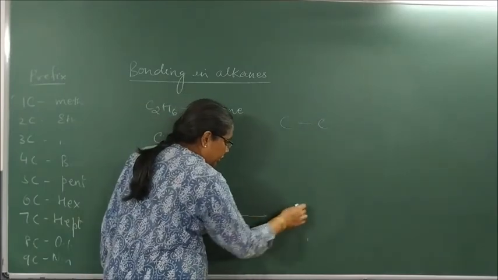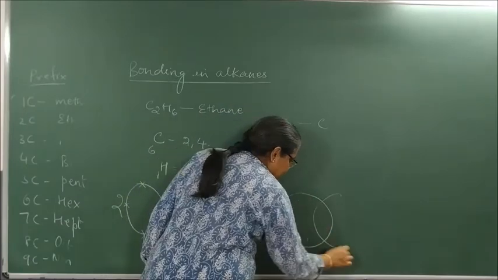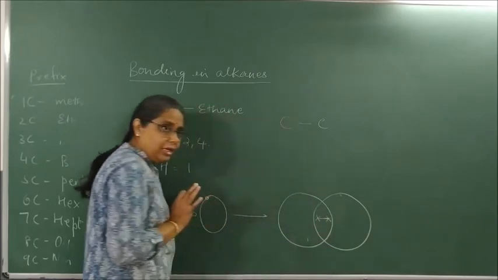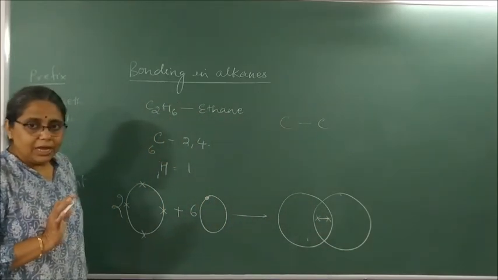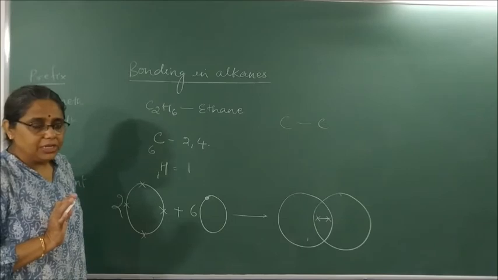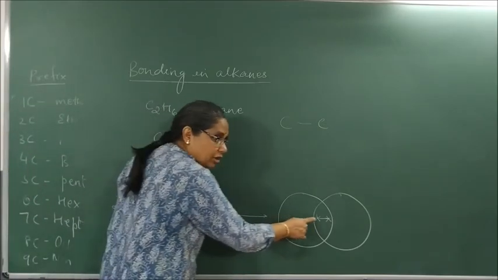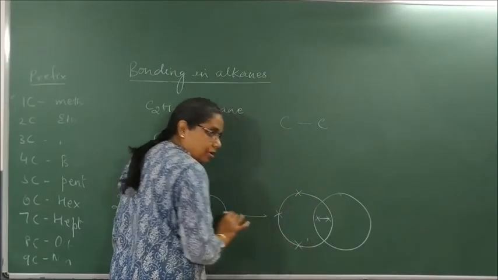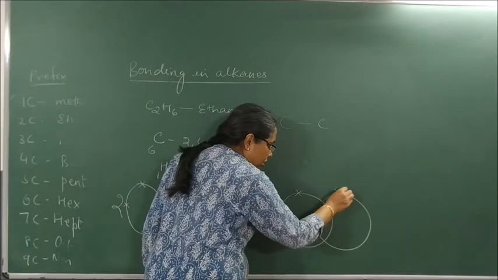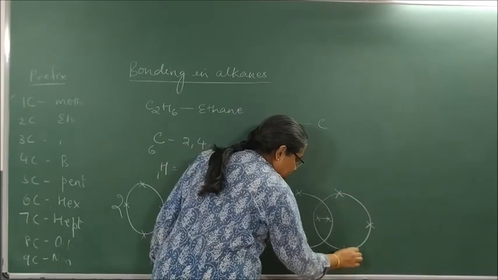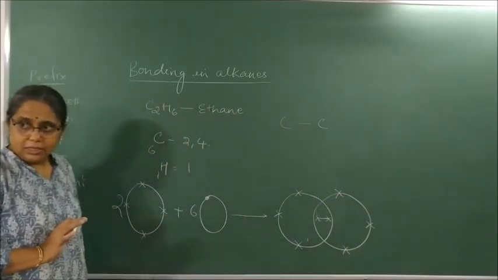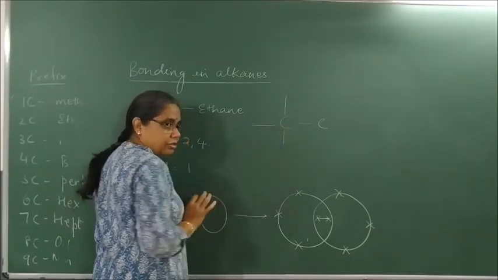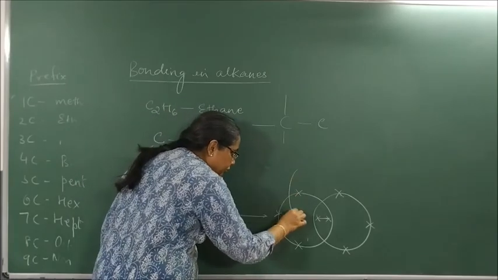So we will draw here this carbon and this carbon. It has what? Hydrogen, isn't it?